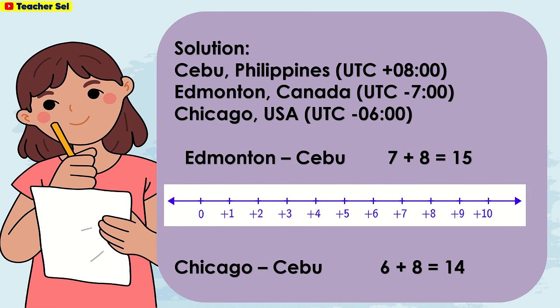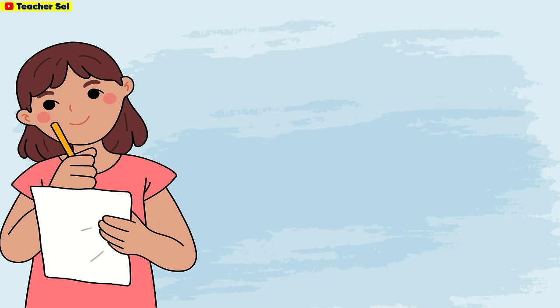Cebu, Philippines, UTC plus 8:00. Edmonton, Canada, UTC minus 7:00. Chicago, USA, UTC minus 6:00. Edmonton to Cebu, 7 plus 8 equals 15. Chicago to Cebu, 6 plus 8 equals 14.